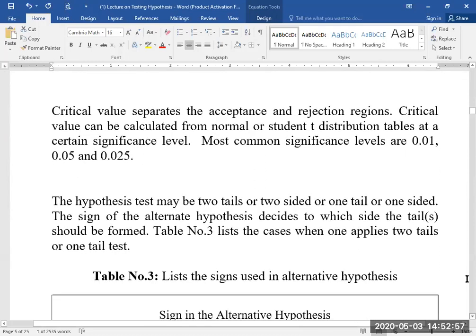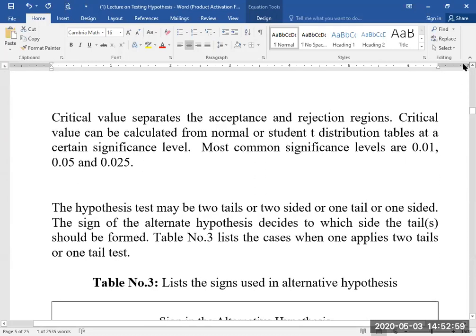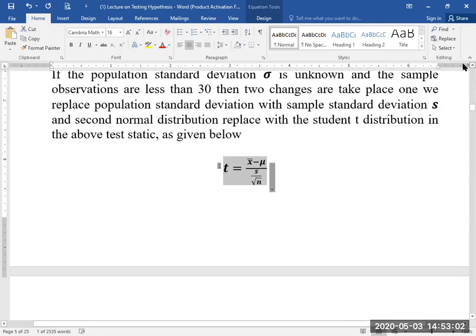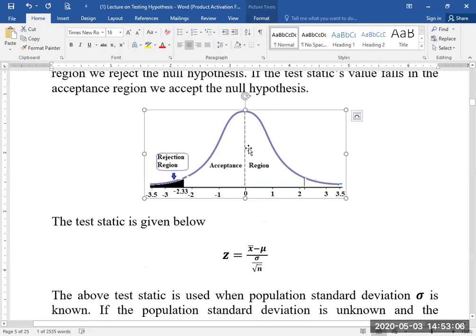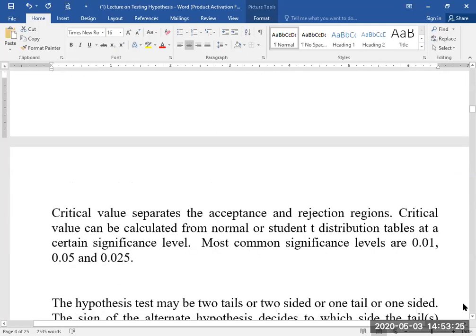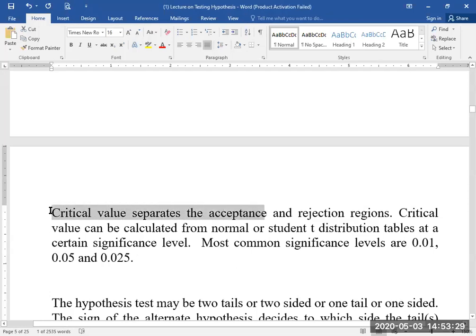Now students, the critical values that I have over the figure, that one we have discussed here. I'm giving here the details of the critical value. In this figure, this is minus 2.33. This is the critical value that separates the rejection region from the acceptance region. Now, what are the details I have written here? Critical value separates the acceptance and rejection regions.